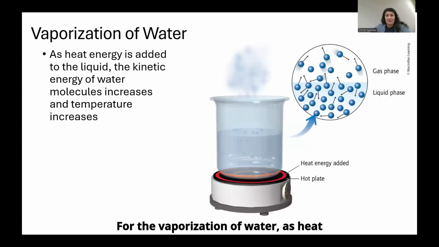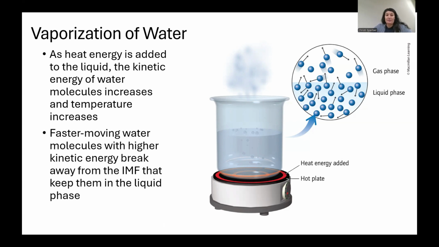For the vaporization of water, as heat energy is added to the liquid, the kinetic energy of water molecules increases and temperature increases. Vaporization of water requires the addition of heat, either through a stove or a hot plate. In the gas phase, the molecules have a greater speed and negligible interactions between the molecules, and so they cannot reform those bonds.